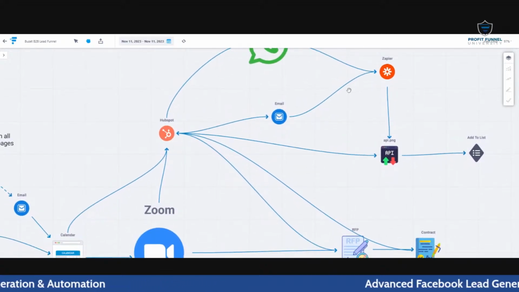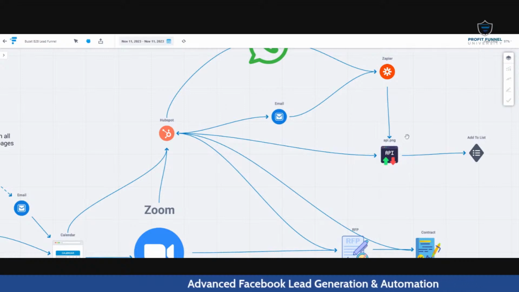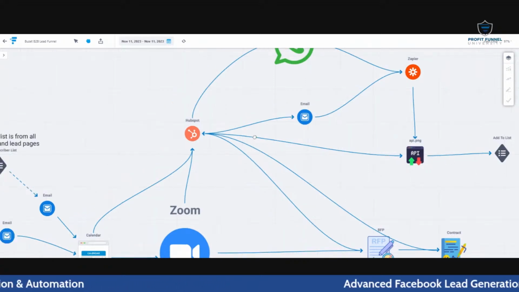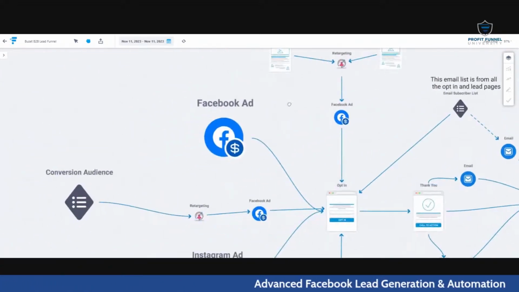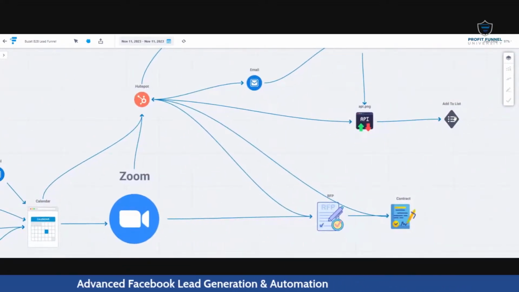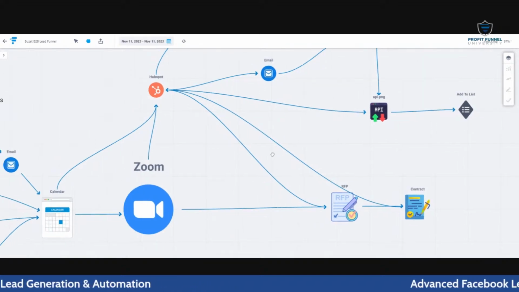Meanwhile, through Zapier, my conversion API is also getting updated. So my conversion API also knows how many leads are in which stage. This API is also added to a list, that is the conversion list. That is what I was talking about, the conversion audience list. So this API is also updating my conversion event, which is again a list. I can use it for remarketing. This is the basic thing.